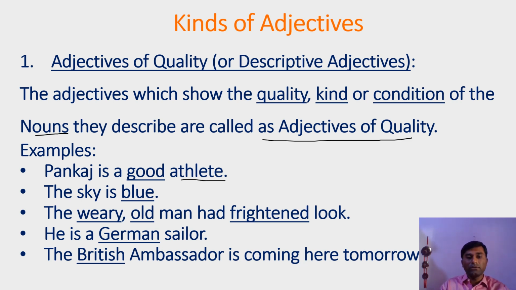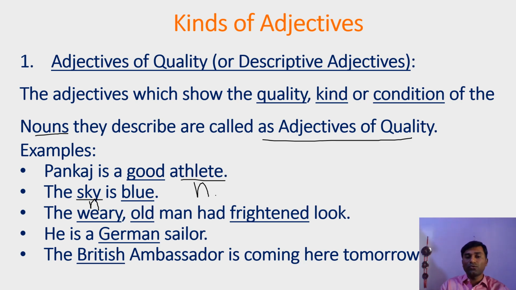Athlete is a noun which is described: how good an athlete. Sky is the noun, again described by the word blue. So these two words, good and blue, describe the nouns athlete and sky.